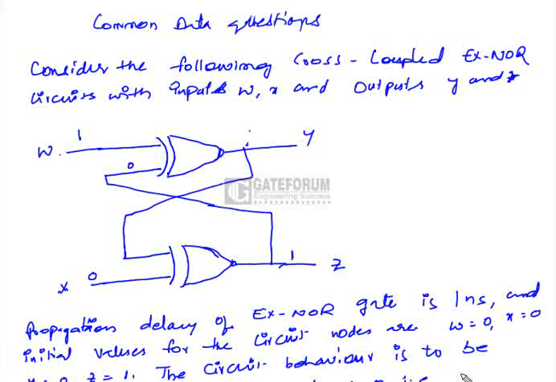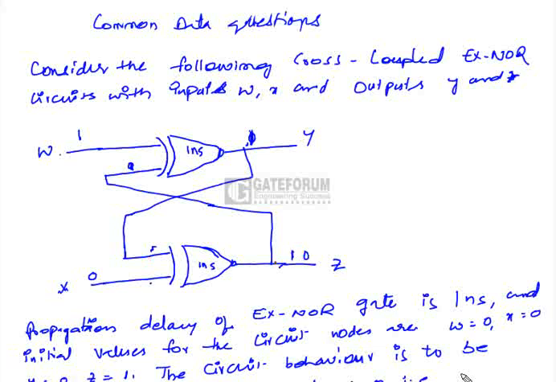Initially it was 1, so it is 1, 1 means it is going to be 0. It is an XNOR gate. If both inputs are 1, then the output is going to be 1. So the first change in Y is going to happen after 1 nanosecond, because each gate has 1 nanosecond delay. This change is going to appear here, and 1 0 means it is going to be 0 now.